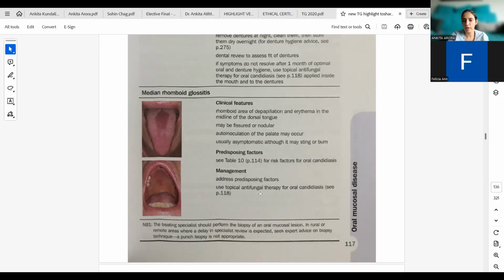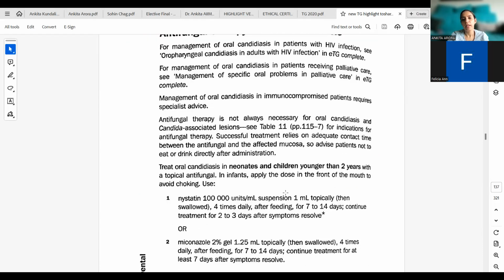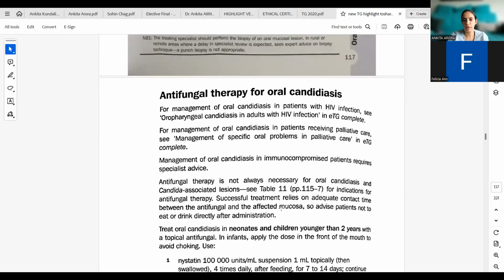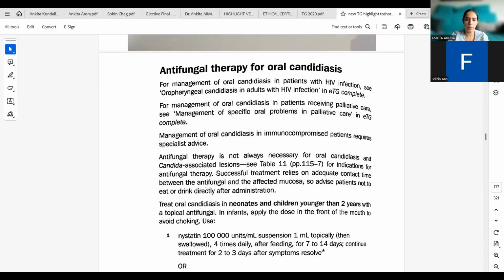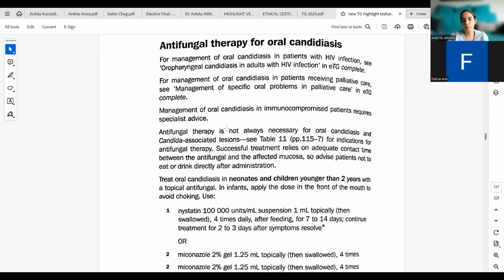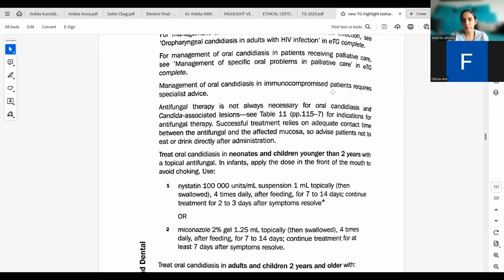Management: address the predisposing factors and use topical antifungal therapy. Everywhere they have written to use topical antifungal therapy and treat the predisposing factors. So what is the topical antifungal therapy prescribed by them? For management of oral candidiasis in patients with HIV infection, we would see oropharyngeal candidiasis in adults with HIV infection in another TG. For patients receiving palliative care, we would see it separately. In immunocompromised patients, it requires specialist advice.